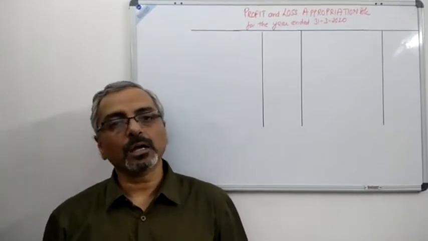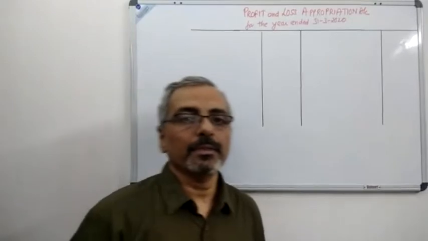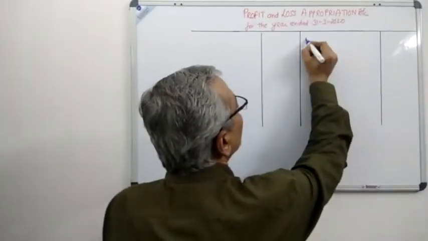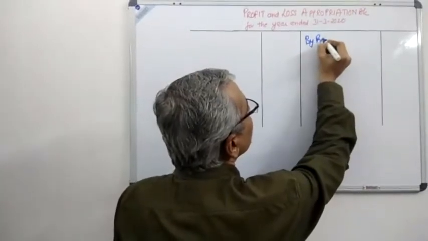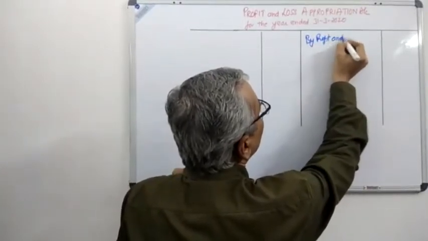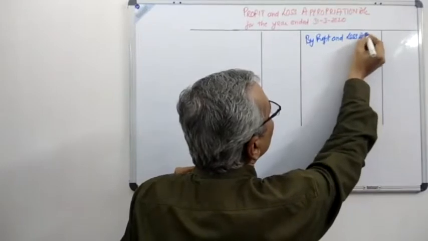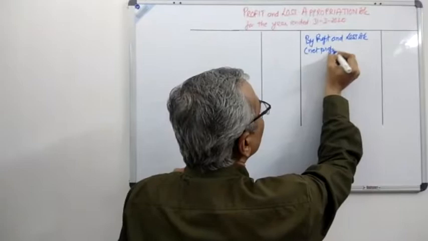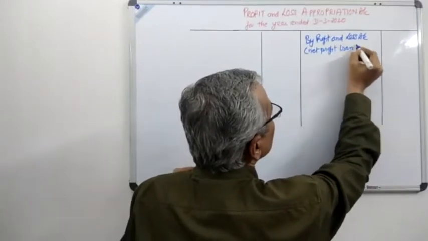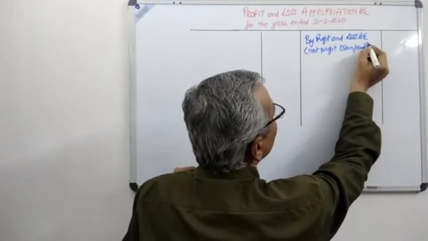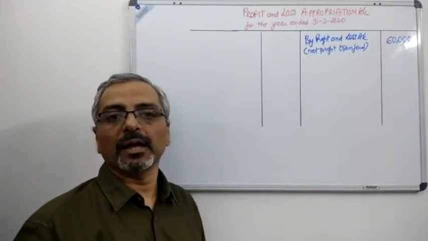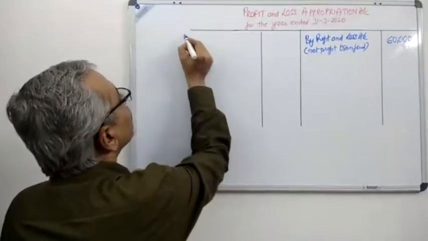So first we will start with the transfer entry of the profit on the credit side of the profit and loss appropriation account. So we'll write over there by profit and loss account (net profit transferred), and what is the amount? 60,000. Now who are the two partners? We have two partners, Chintu and Pintu. So first go to the debit side.